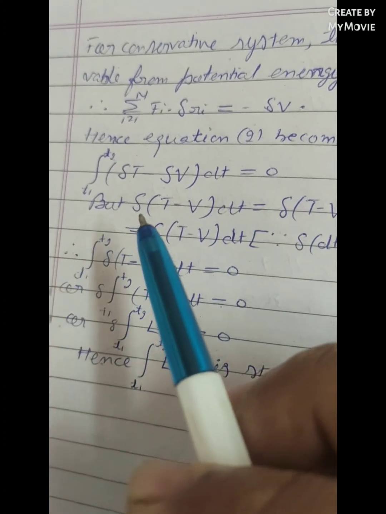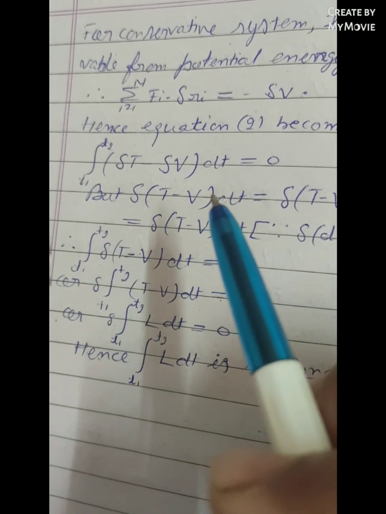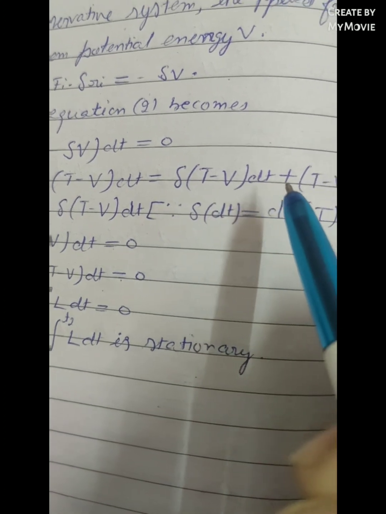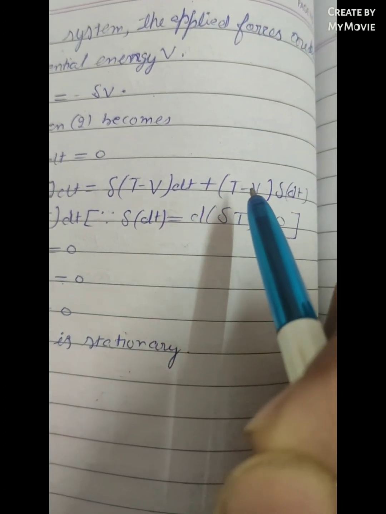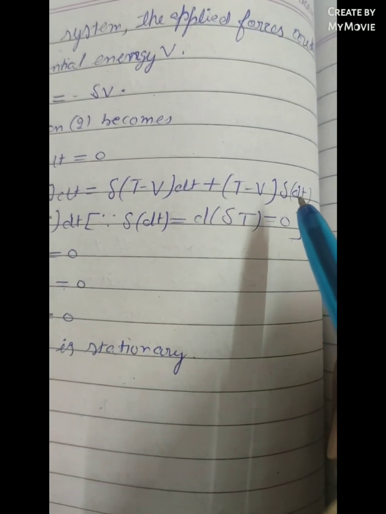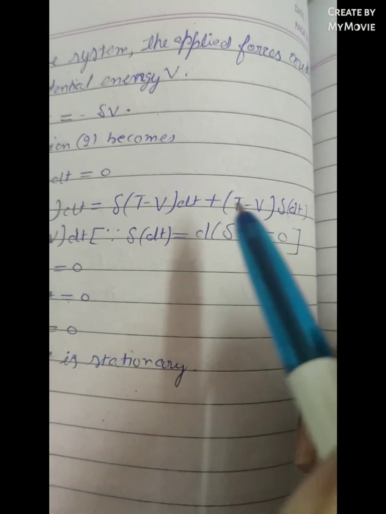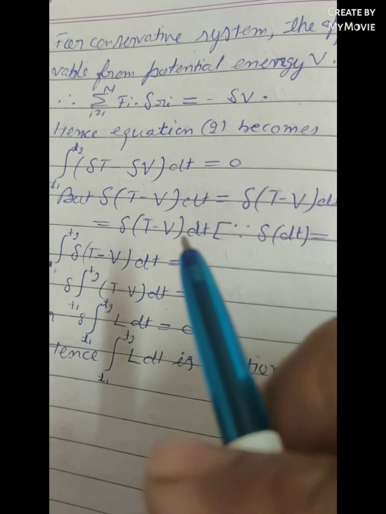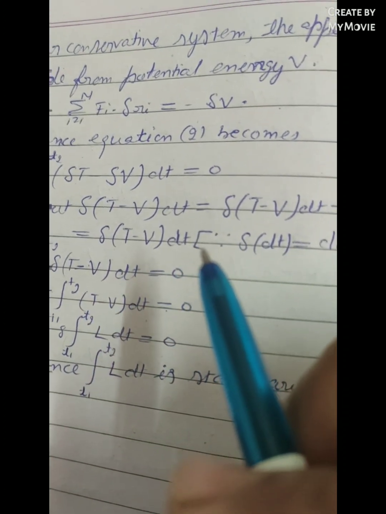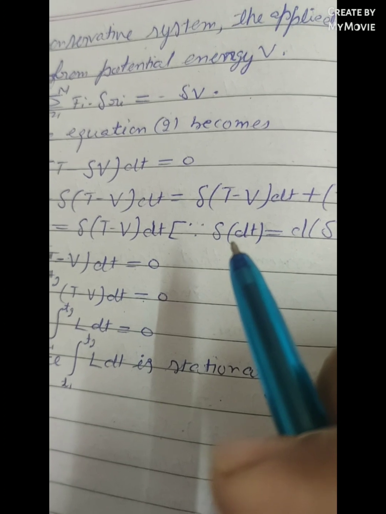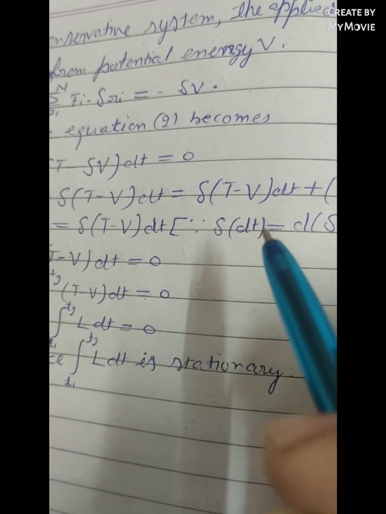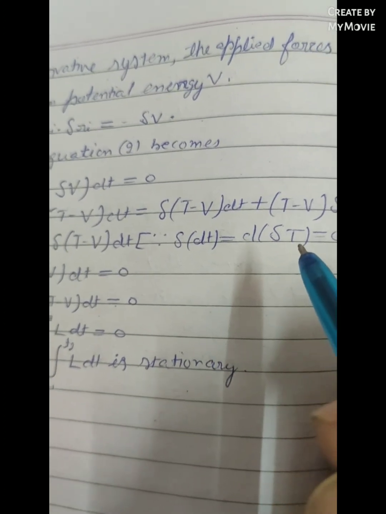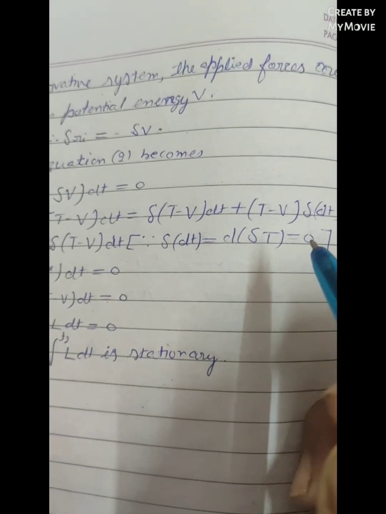But delta of (T minus V) dt is equal to delta (T minus V) dt plus (T minus V) delta (dt), which is equal to delta (T minus V) dt, because delta (dt) is equal to d(delta t), which is equal to 0.